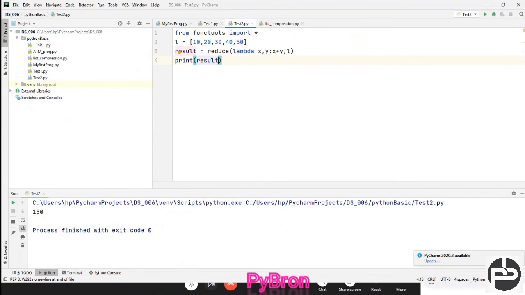Suppose you want to multiply, you want to apply logarithm, you can do it. Whatever things you want to do on top of this, you can do it. Suppose you want to multiply all those numbers present in the list, that is also possible. Right? Note: in Python, everything is treated as an object, and every function is also internally treated as an object. Means in Python, everything is an object at the end. Okay, that's all about map, reduce, and filter functions.